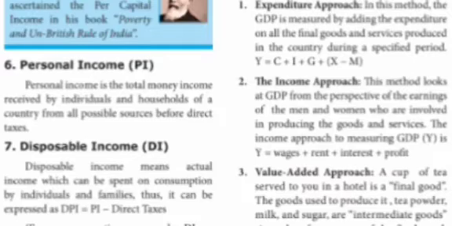The income approach. This method looks at GDP from the perspective of the earnings of the men and women, the income received by all individuals who are involved in producing the goods and services. The income approach to measure GDP is wages plus rent plus interest plus profit. So we are calculating all the income of individuals.